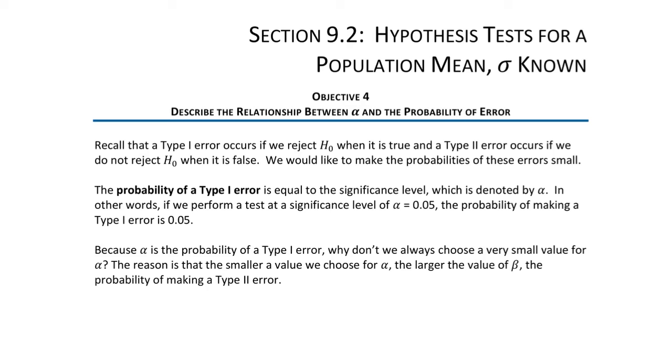In general, making type 1 error is more serious than making a type 2 error. When type 1 error is much more serious, a smaller value of alpha is appropriate. When type 1 error is only slightly serious, a larger value of alpha can be justified.